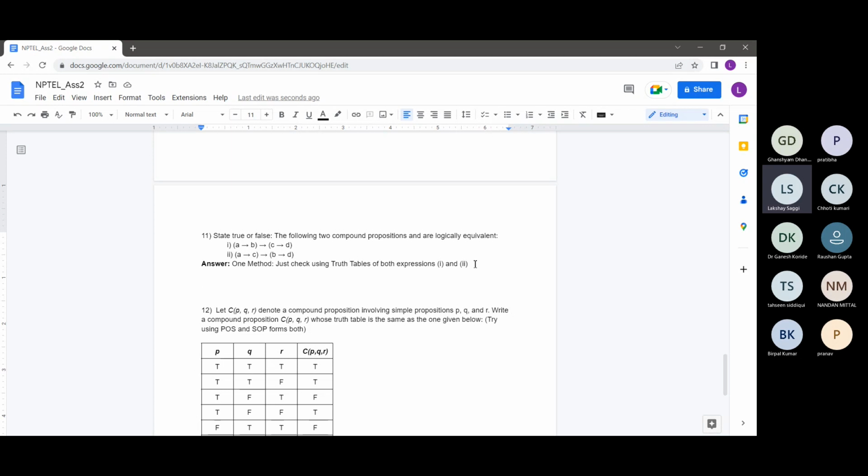Another way, as we have already discussed so many times, is that we can try to simplify these expressions and find out what they actually mean. Both of these expressions are in a bit of a complex form, with implication signs here. So I'll try to reduce these to basic ANDs and ORs. After reducing both expressions, checking their similarity becomes very easy, as you will see.